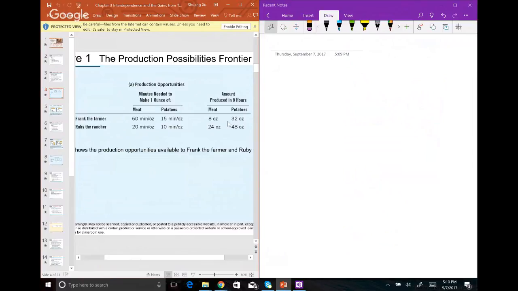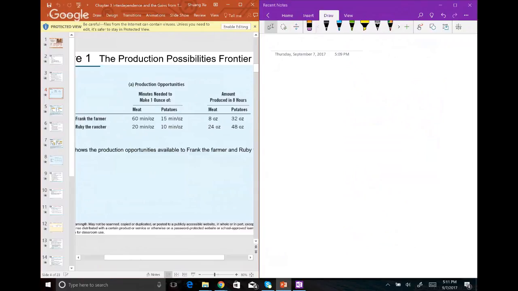Okay. Now we're going to draw our PPF. Remember, for a PPF, there are two goods, each going on one axis. For the first table, the minutes needed to produce each one, we don't need this information. What we need is the second table: how much meat you can produce and how many potatoes you can produce in 8 hours. This table is what you need to draw your PPF. So let's draw the PPF.